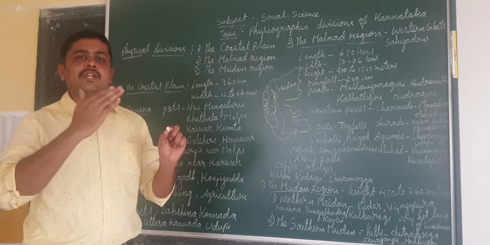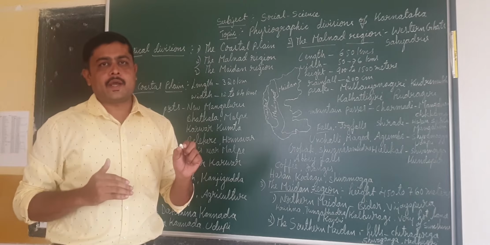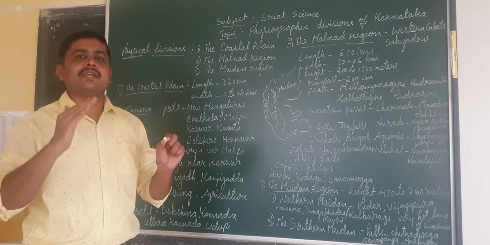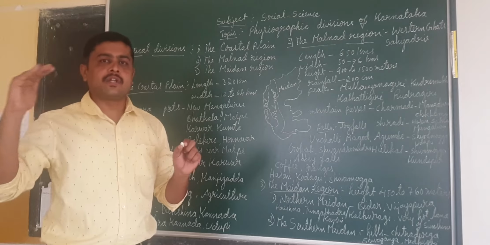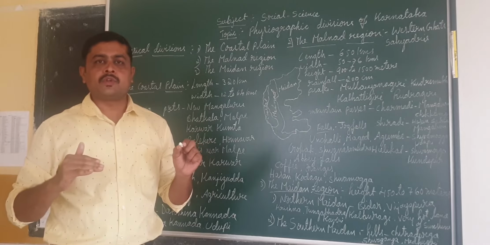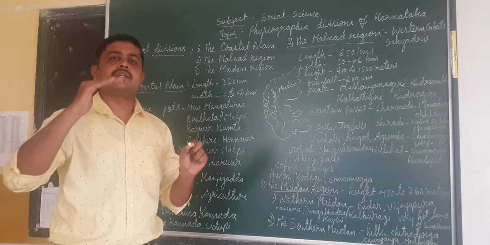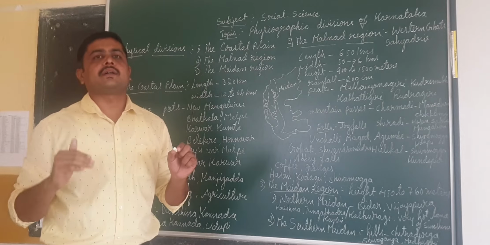That's why it has a unique position in India. On the basis of the relief features, we can easily tell that Karnataka is a good state for everything, including scenic beauty, tourism and other aspects. It is in a good position when you compare it to other states.